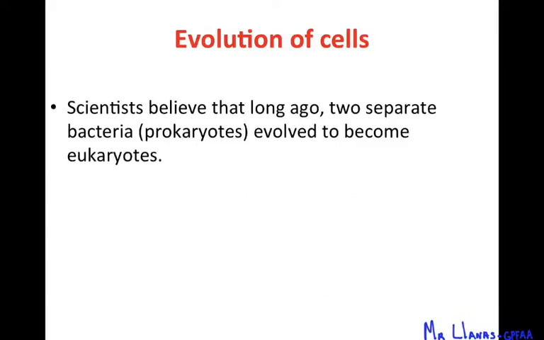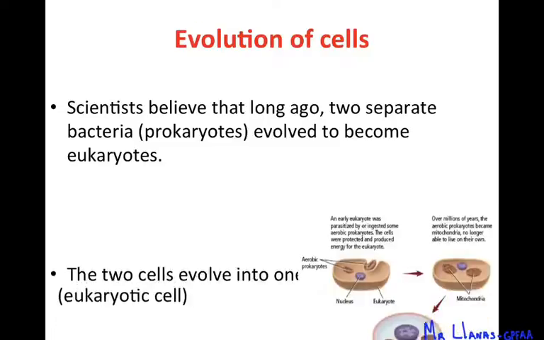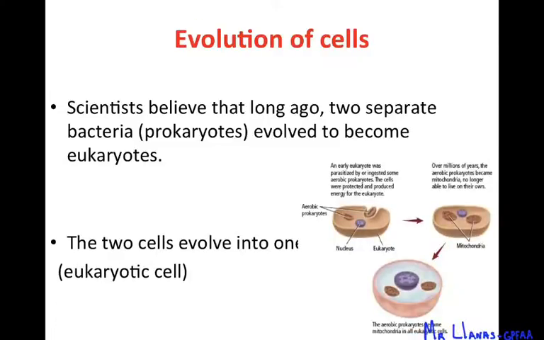Now, scientists believe that a long time ago, two bacteria, which were prokaryotes, we know that now, became what we know today as a eukaryote. One cell actually got engulfed by another one, and through millions of years of evolution, it actually became a eukaryotic cell.